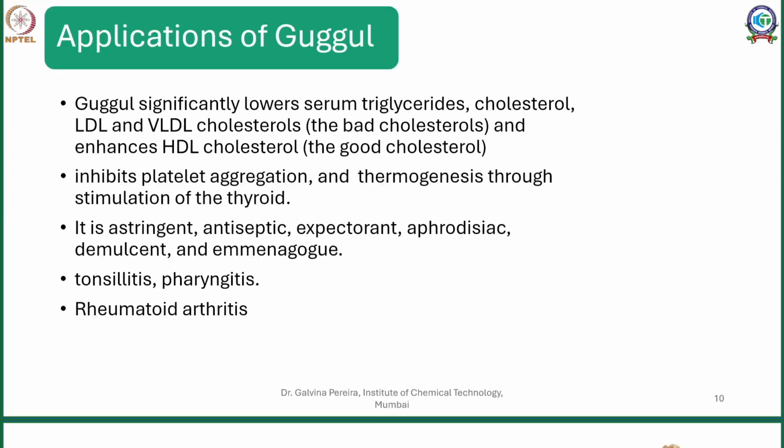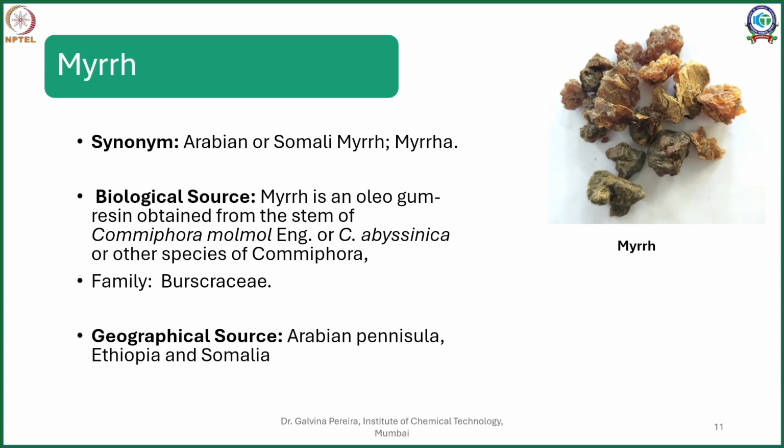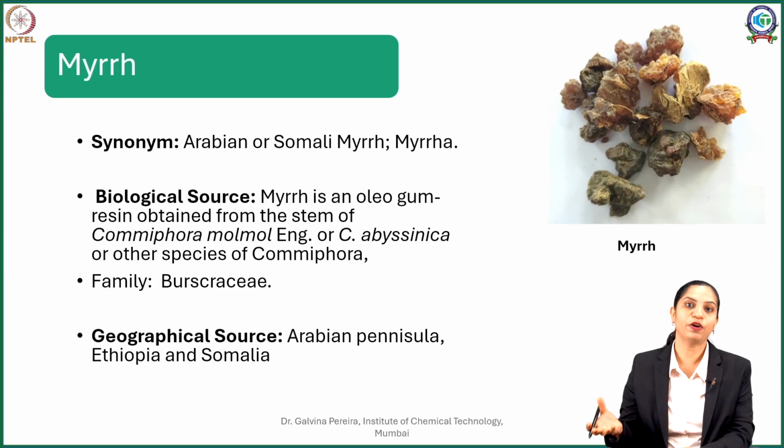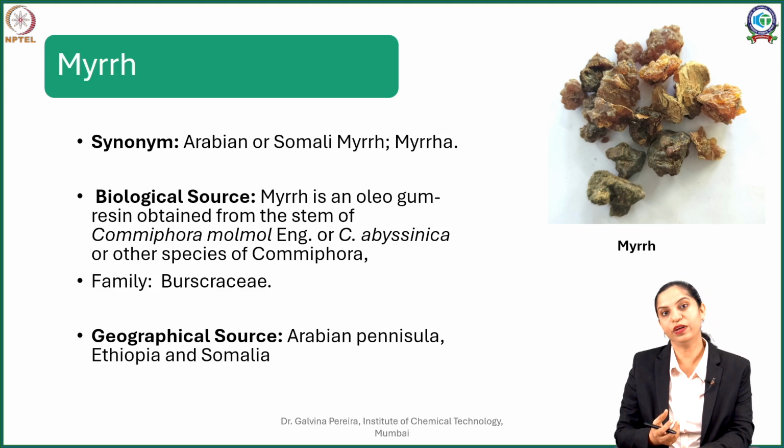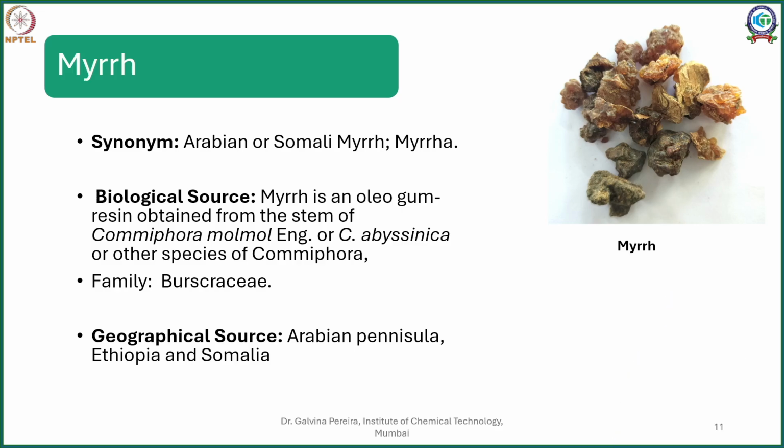Now let's move on to the third example of oleogum resin, and that's your myrrh. Myrrh is also referred to as Arabian or Somali myrrh, because the place it is brought in from is mostly the Arabian subcontinent, also referred to as myrrha. It's an oleogum resin, again obtained from Commiphora species, but it's obtained from Commiphora molmol or Commiphora abyssinica. Now this belongs to the same family as your gugul, and that is your Burseraceae. This plant is more native to the Arabian Peninsula, and often myrrh of commerce comes in from countries like Ethiopia and Somalia.